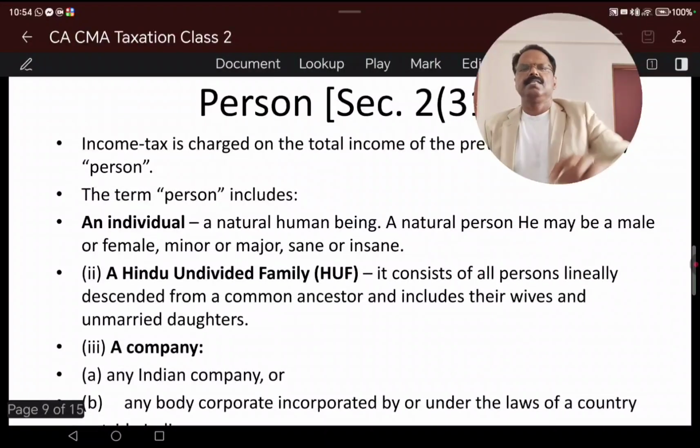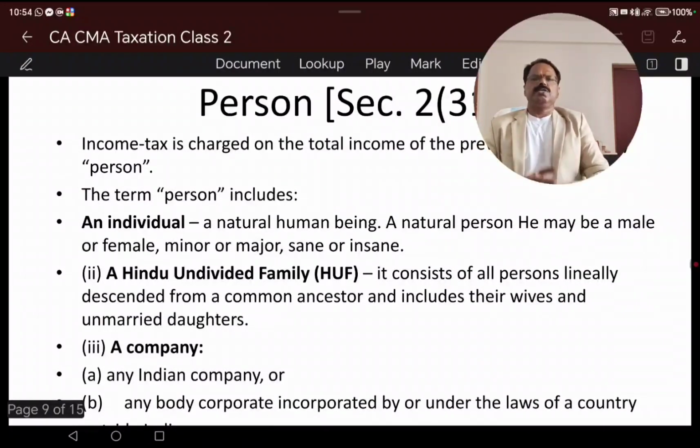And person is another section, which includes a person by whom any tax or any other sum of money is payable under this Act.